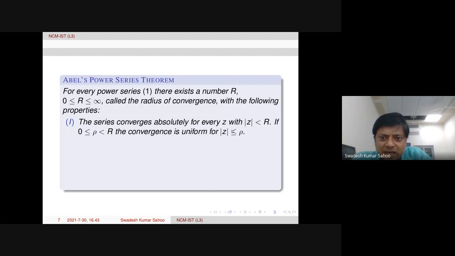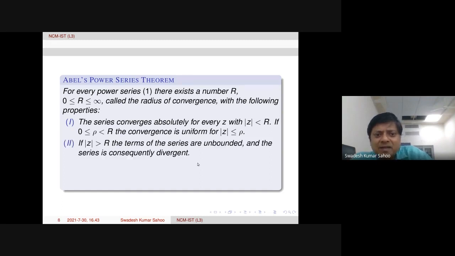But if we have some number rho in between, mod z less than or equal to rho, but rho less than R, capital R, then in this compact set the series will be convergent uniformly. The convergence is uniform within this. This is the first property. The second property is that outside this disk, the terms of the series are unbounded. Therefore, the series will be divergent.